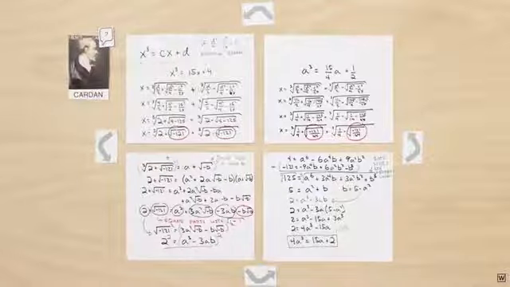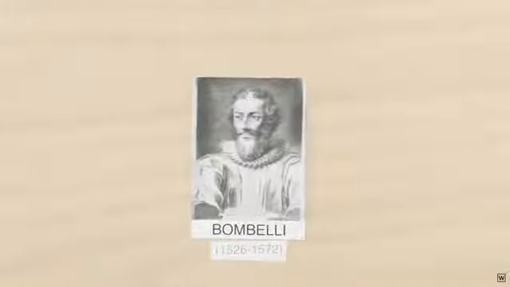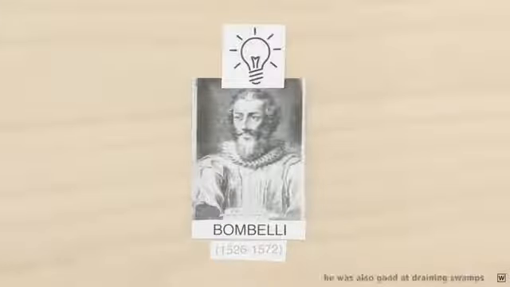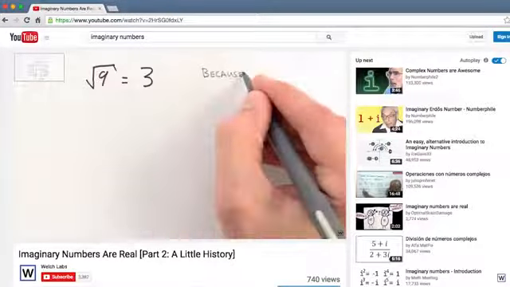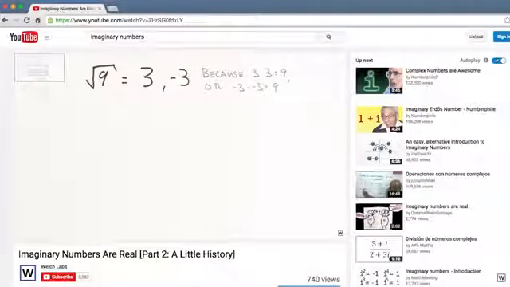It took one more generation of mathematicians to get to the bottom of this. Cardan's student, Raphael Bombelli, made some incredible insights about what's really going on here. Let's remember why Cardan was stuck. The square roots of negative numbers ask us to find a number that when multiplied by itself will yield a negative. Neither positive nor negative numbers will work.